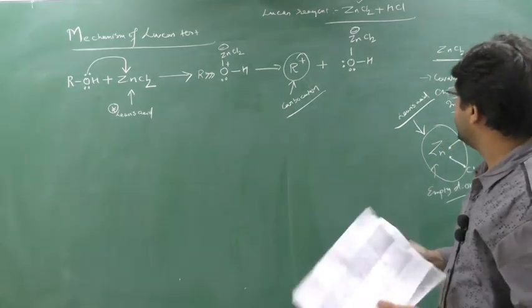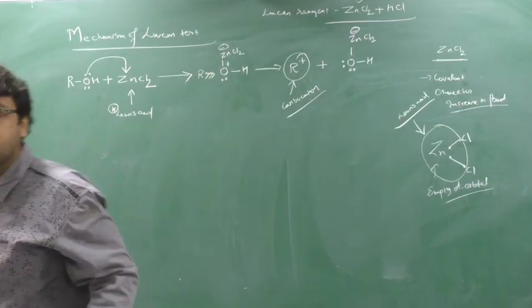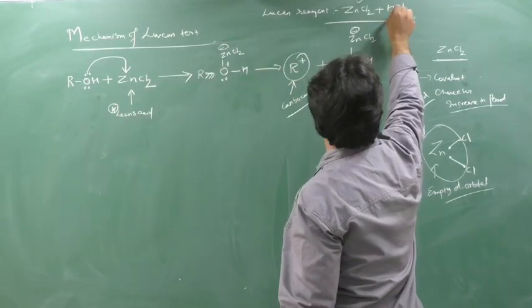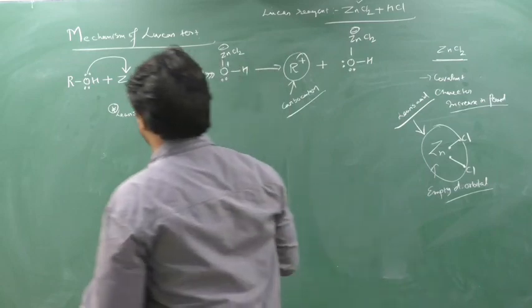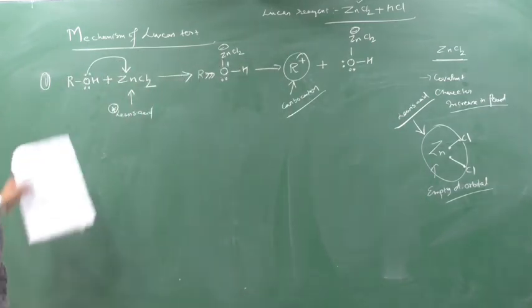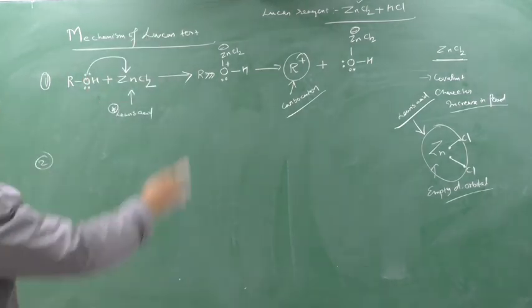So now what will happen? Now, how to move further? See, just I have used ZnCl2 only. Now one thing more, I have HCl. Now HCl will come in the picture. So this was the first part. Now I will show the second part. First part with ZnCl2, now I will show the second part with the HCl.